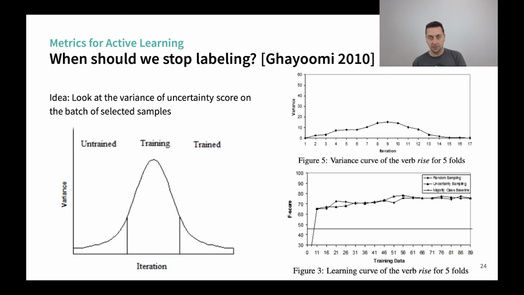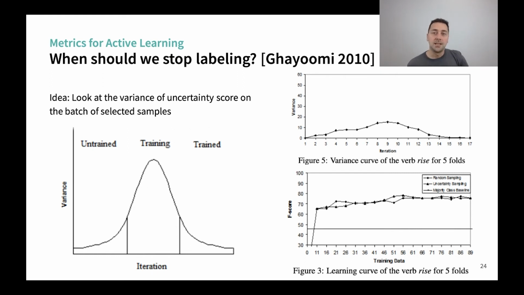Another big question is when to stop labeling. Because if I save some budget by labeling faster, but I do not stop at the right moment, then I will just spend the same budget as if I didn't do active learning. One method, proposed by Ghayoumi in 2010, relies on the intuition that at the beginning of the experiment, we have a lot of high uncertainty samples. So the variance is low, but all the values are high. During the training, some values will gain more certainty, so we will have a higher variance in the uncertainty score. And in the end, all the uncertainties are very low, so again we reach a low variance state.